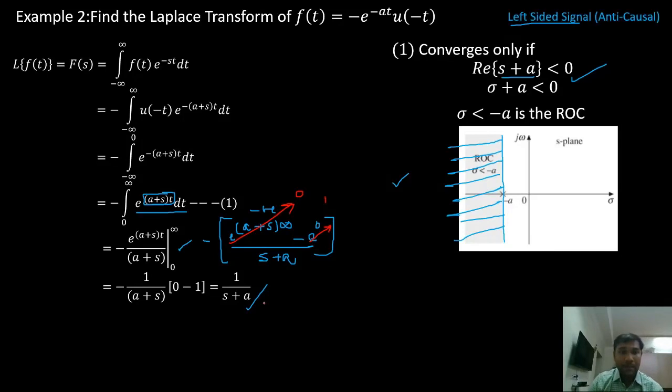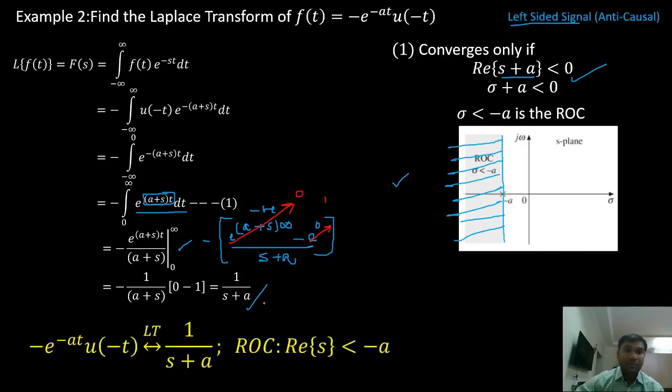This is the expression of the Laplace transform pair. My time domain signal and its Laplace transform is nothing but 1 by s plus a, and the ROC is sigma less than minus a. I can write real part of s, or I can write just sigma. Sigma is less than minus a.